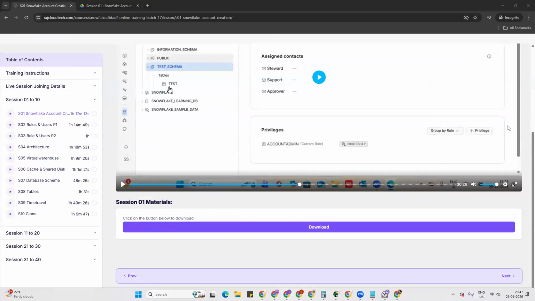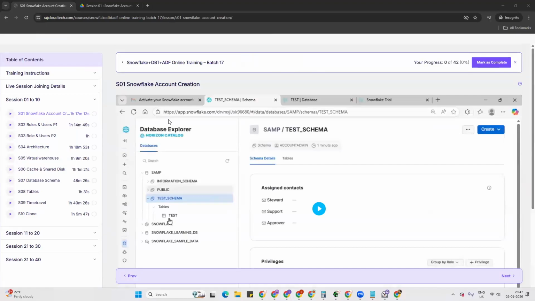Karthik, this is the previous batch data, right? Where is our live session data? Yeah, you'll get it. Actually, I haven't enrolled in batch 18, and that is the reason I'm unable to show you this one. But in your login, you can see batch 18, and in the same way, there is no difference here.